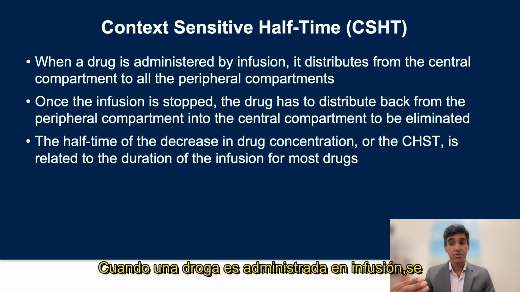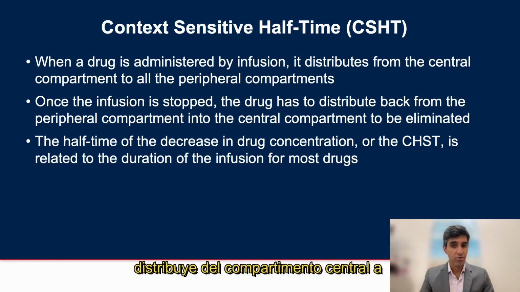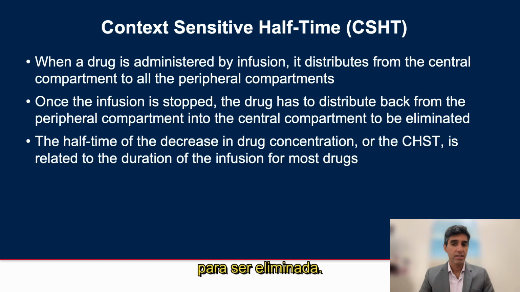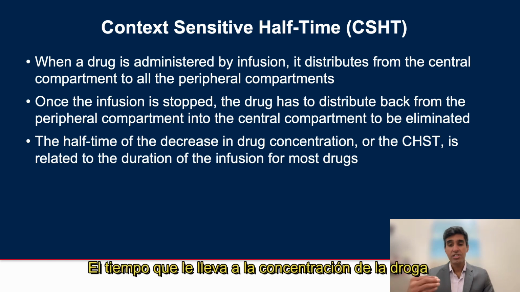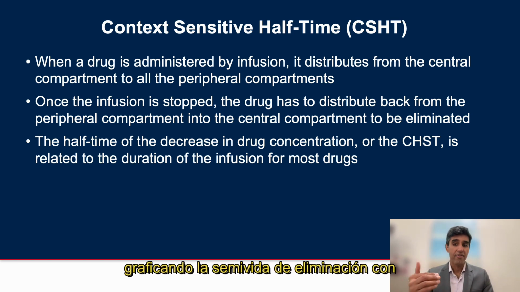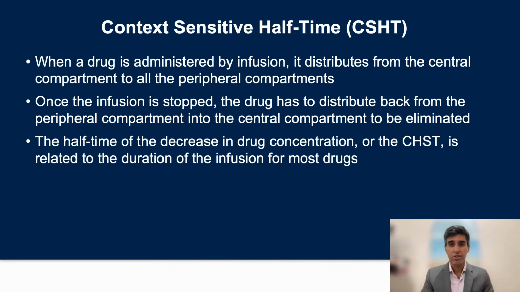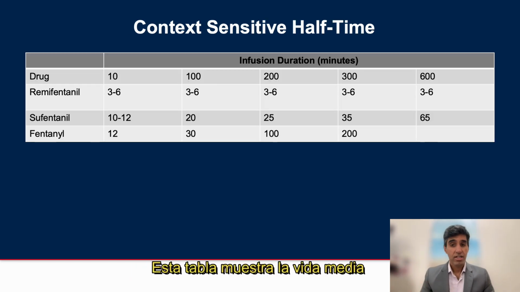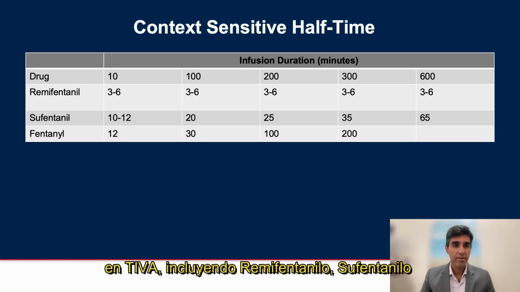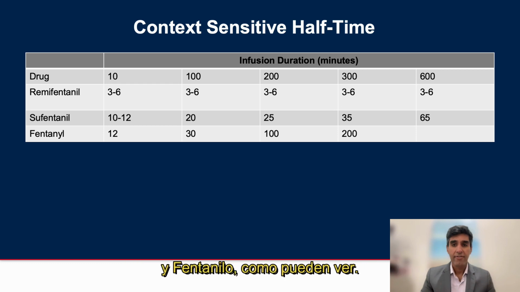When a drug is administered by infusion, it distributes from the central compartment to the peripheral compartments. Once the infusion is stopped, the drug has to redistribute back from the peripheral compartments into the central compartment to be eliminated. The half-time of the decrease in drug concentration is the context-sensitive half-time, which can be determined by graphing the elimination half-lives against the duration of the infusion. This table shows the context-sensitive half-time of commonly used adjuncts in TIVA, including remifentanil, sufentanil, and fentanyl.